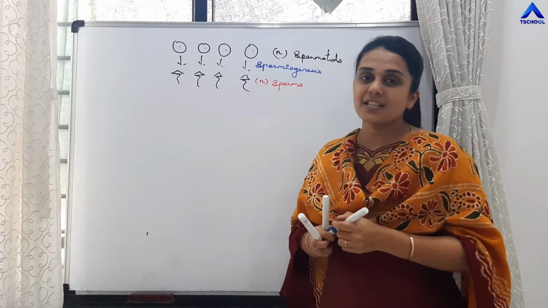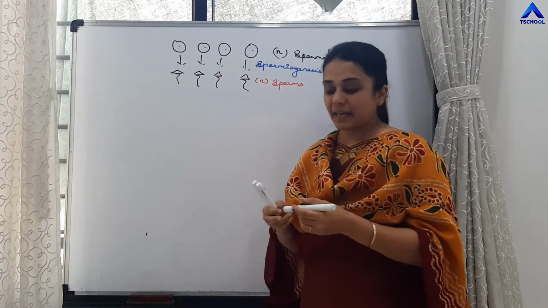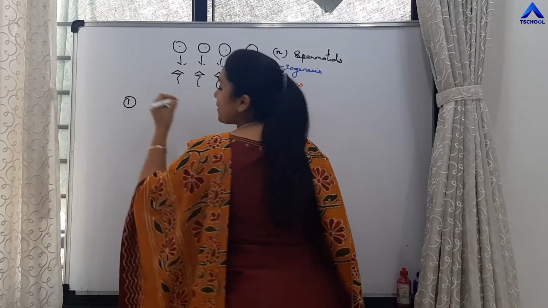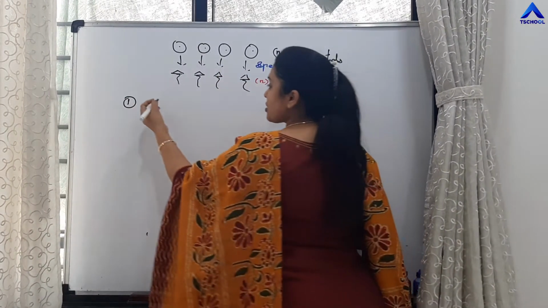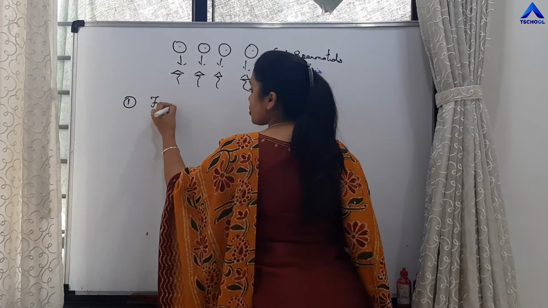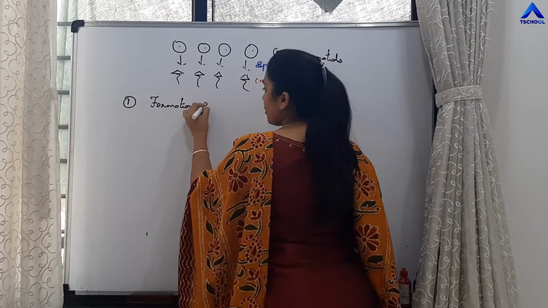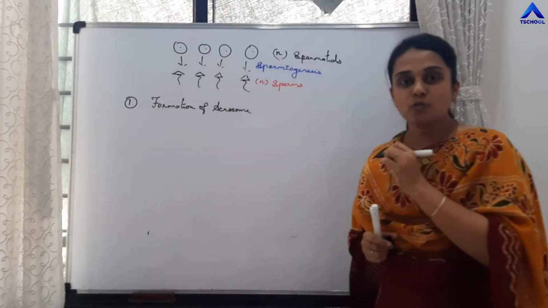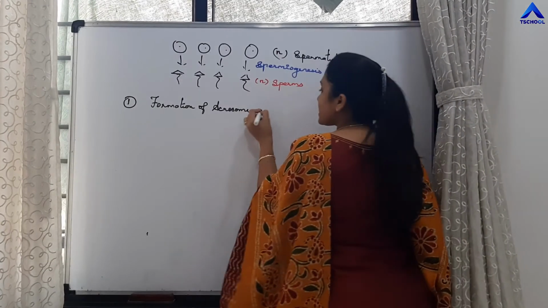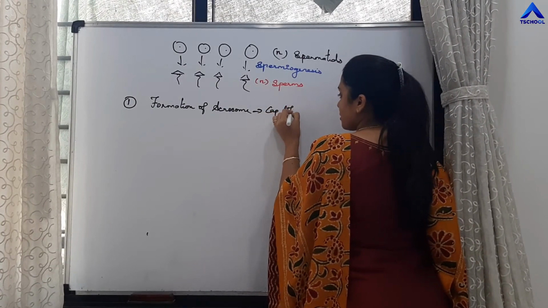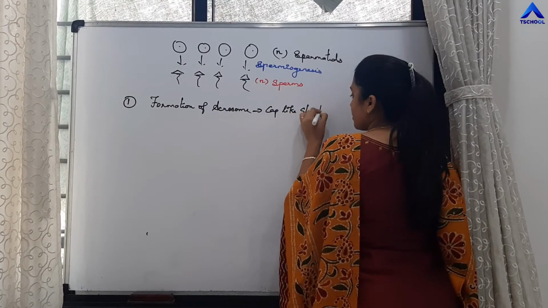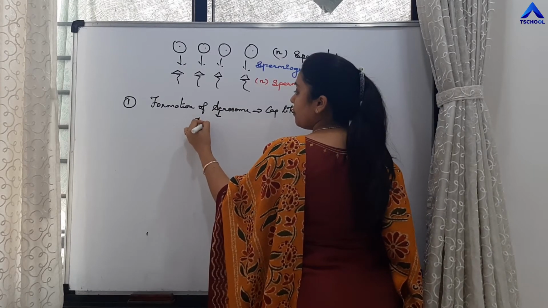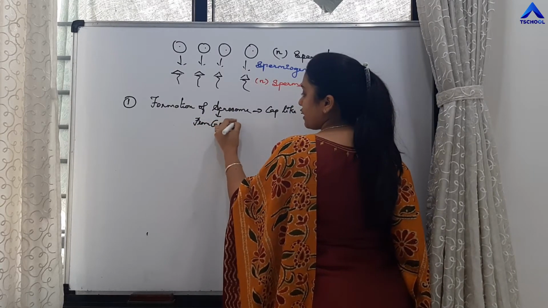So what are the changes that happen in the spermatid for undergoing the process of spermiogenesis? That we have to study first, right? So the first change is formation of acrosome. Acrosome is a cap-like structure, and this acrosome is formed from Golgi body, right?